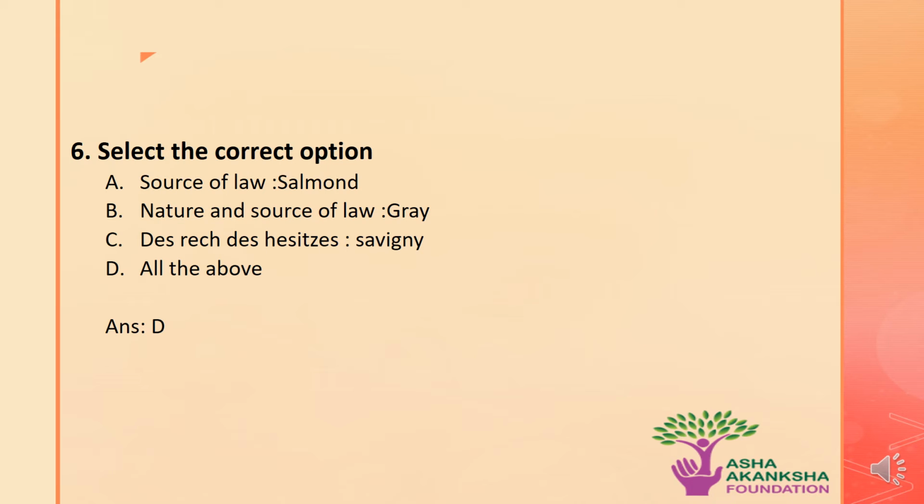The next question is: select the correct option. The options are A. Sources of law was given by Salmond, B. Nature and source of law was given by Gray, C. Des strike des hestis goes with Savigny, or D. All of the above. The correct answer to this question is option D, that is, all the above matches are correct.